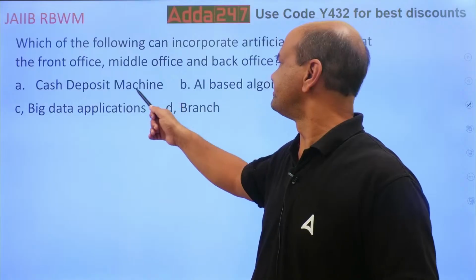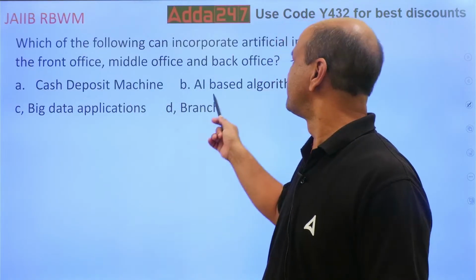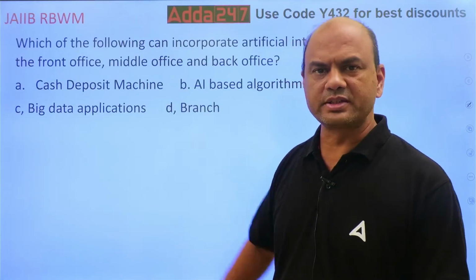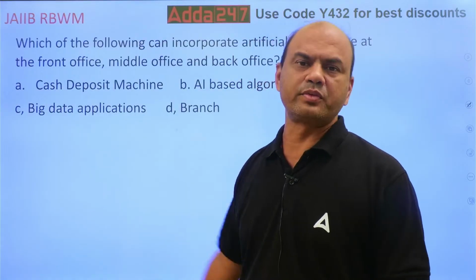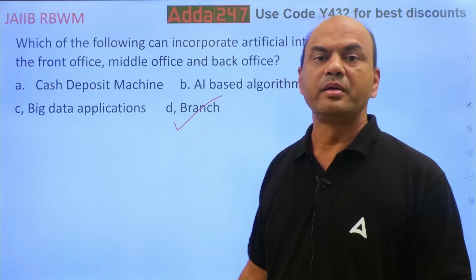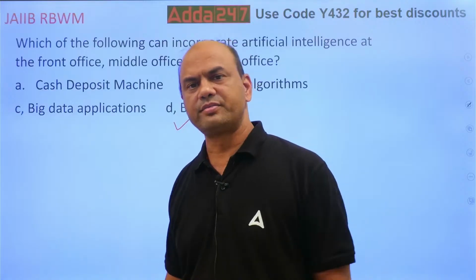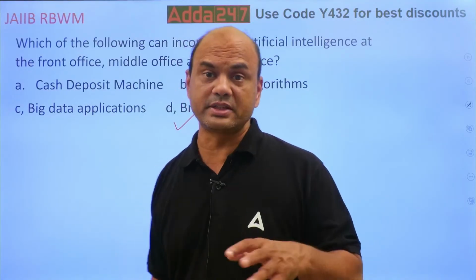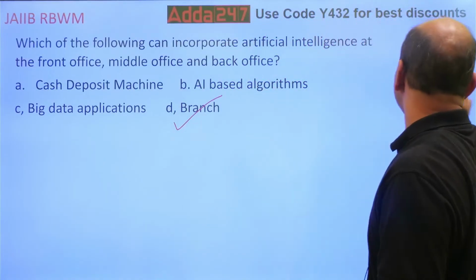So this is basically an ATM where you are allowing cash deposit also. AI based algorithms, so these are what? These are basically software. Big data applications are also part of software only. The correct answer is branch. A branch has all the three offices, front, mid and back, right? Branches, banks, any organization where human beings are involved has all the three offices, front, middle and back.